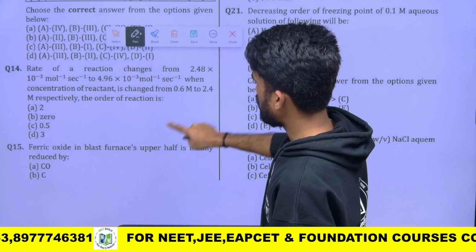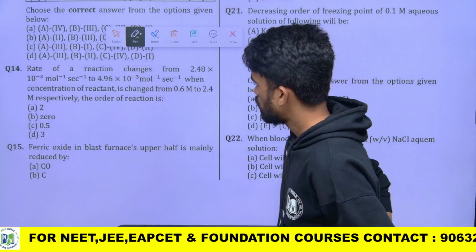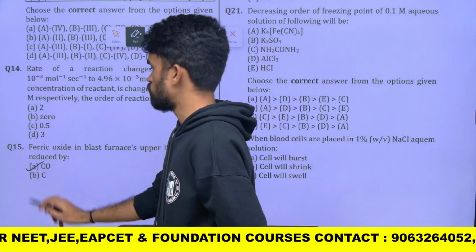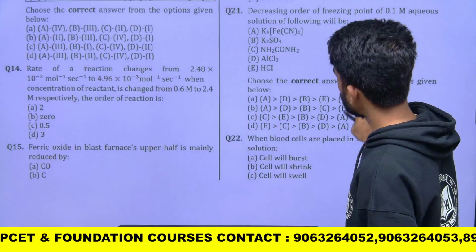Ferric oxide in the blast furnace, the upper half is mainly reduced by what? CO, right? In the blast furnace it is CO. Okay, let's move further.